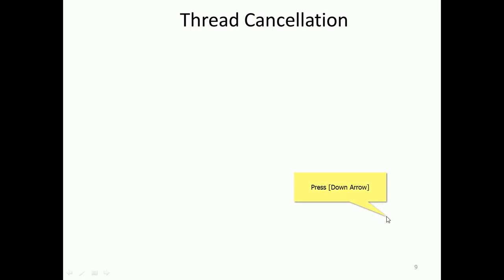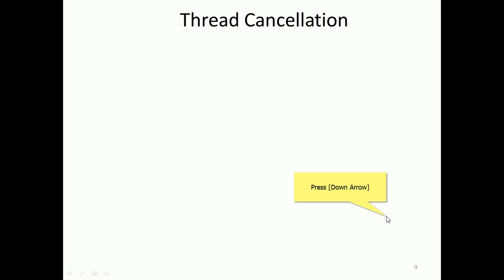So after discussing signal handling and the types of thread cancellation, asynchronous and deferred, and also signal handling in Unix, that is part of the issues of employing multi-threading in programming. Now we can see thread cancellation.